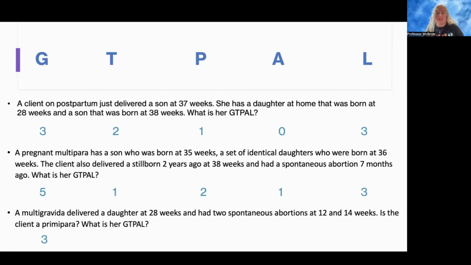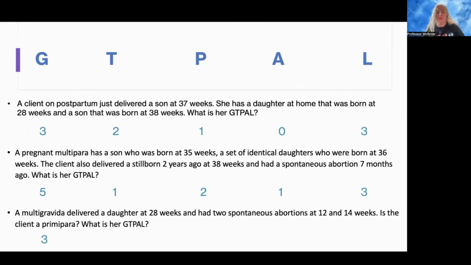So she really has only completed 1 pregnancy past 20 weeks gestation. So she is indeed a primipara. Okay. She has only completed 1 pregnancy past 20 weeks, although she's had multiple pregnancies. So she is considered a multigravida primipara.